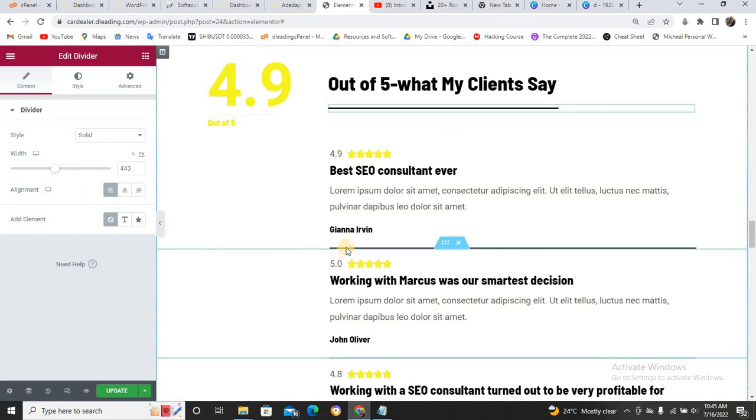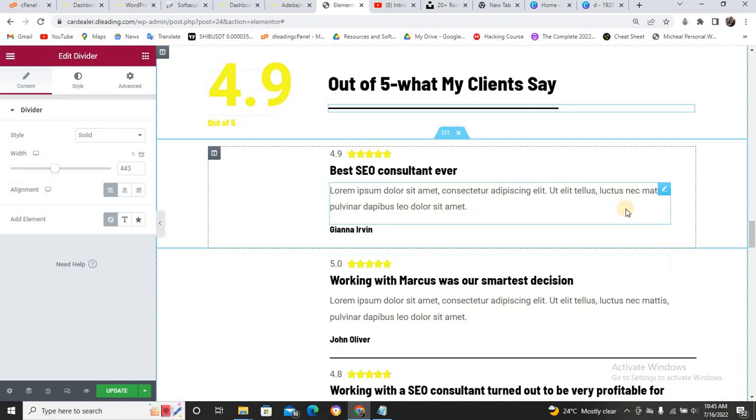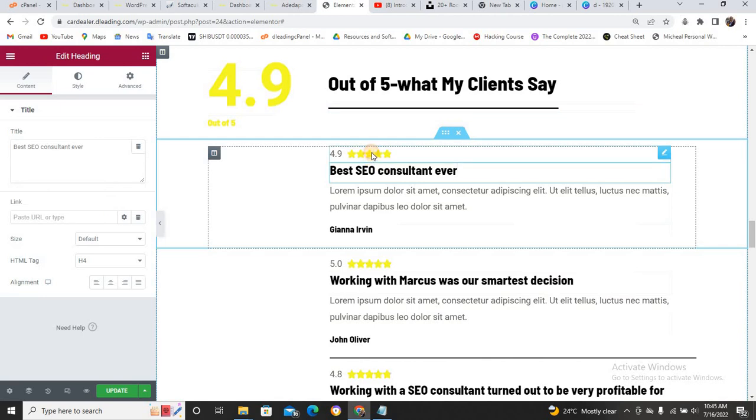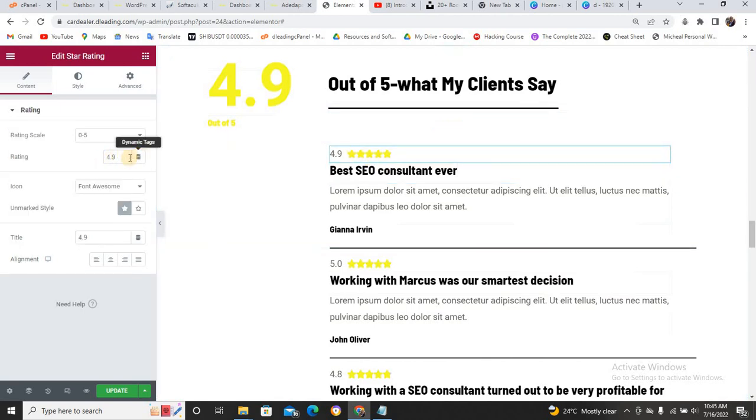This is also the same thing. We also have the divider here. So this one has been embedded already, and this one is linked to this one. So you can leave all of this like this. And you can click on this place to edit. Click on this rating. It's just a rating. You can come and reduce the rating to 4 points. Can you see? And can you see the more I decrease it and the more I increase it?